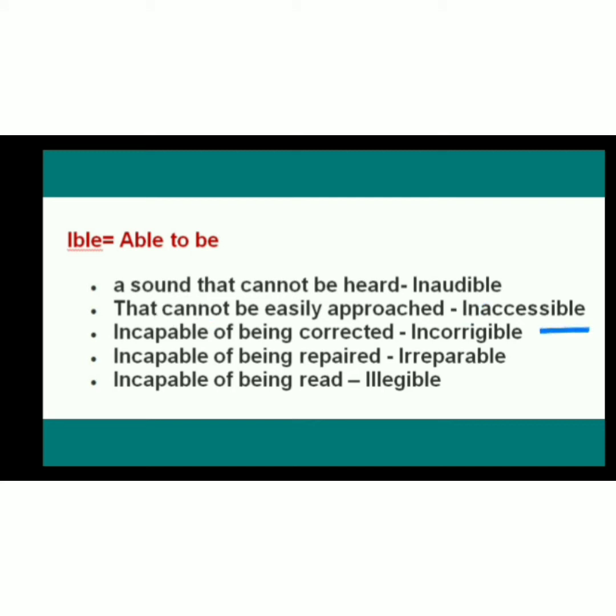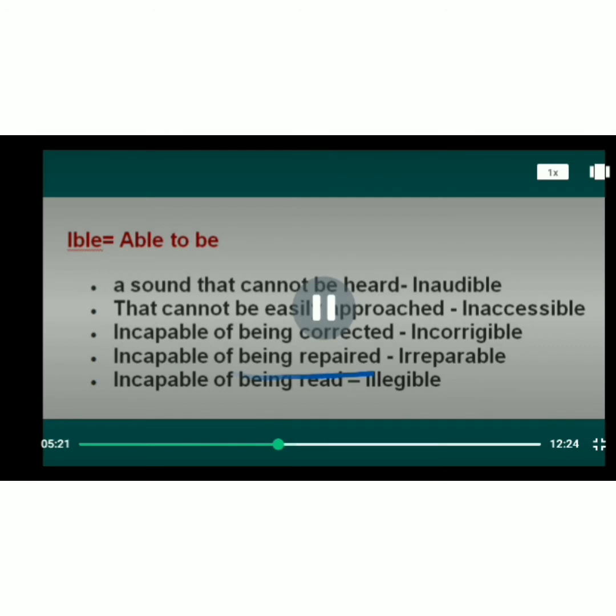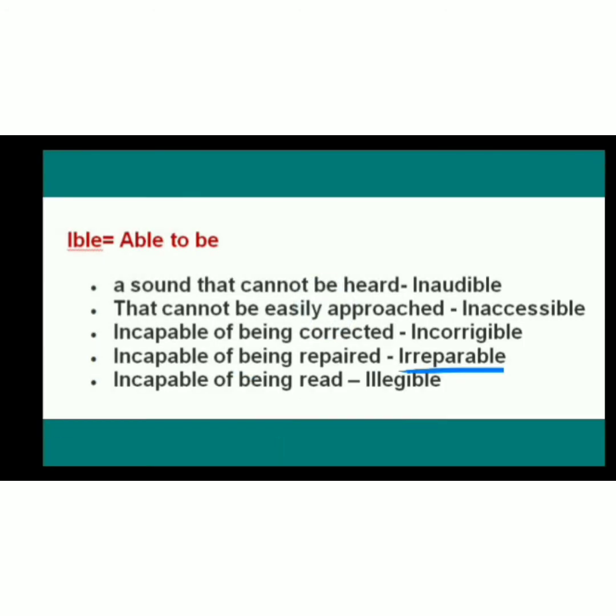Incapable of being corrected. Now incapable, right? That is, not capable. That can't be, it means. So it is incorrigible. So it becomes very easy: whenever you see in, you will get it that the word is something negative. Whenever you are getting IBLE, then you'll feel that cannot be should be there. Incapable of being repaired is irreparable. Incapable of being read is illegible. Leg is used for reading.